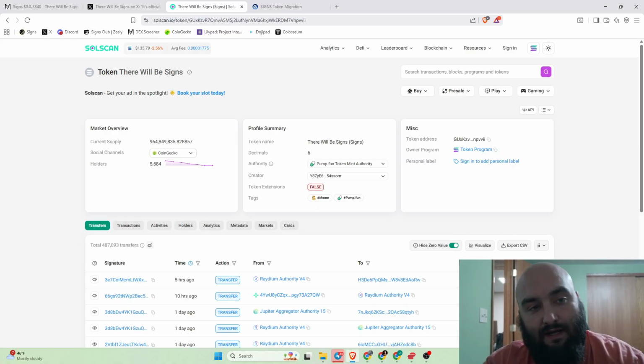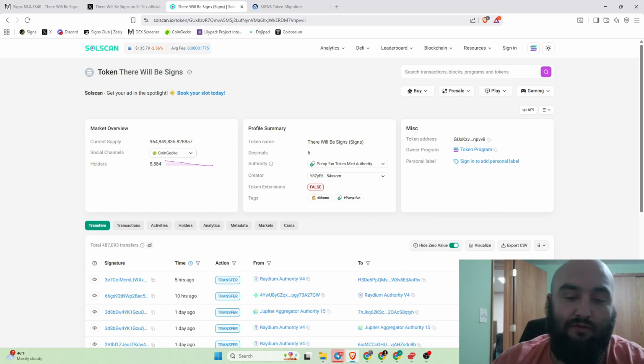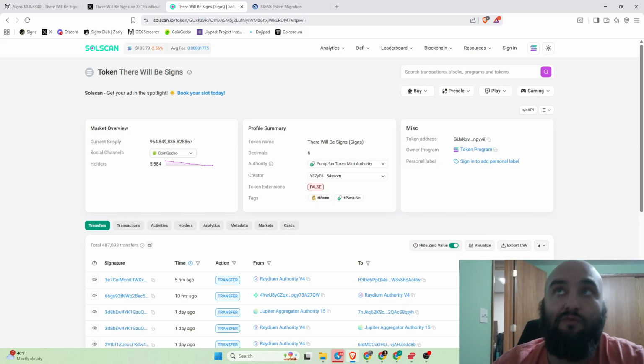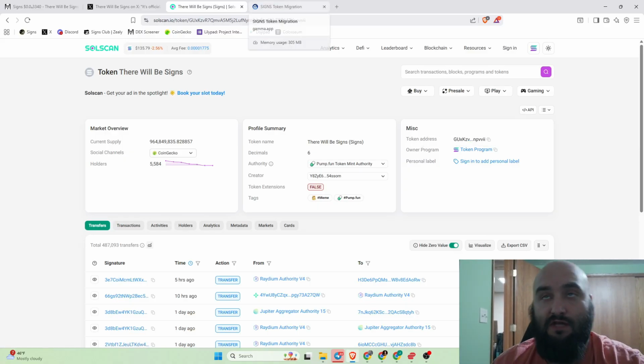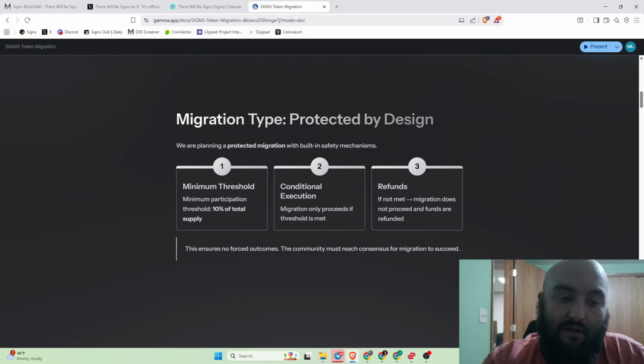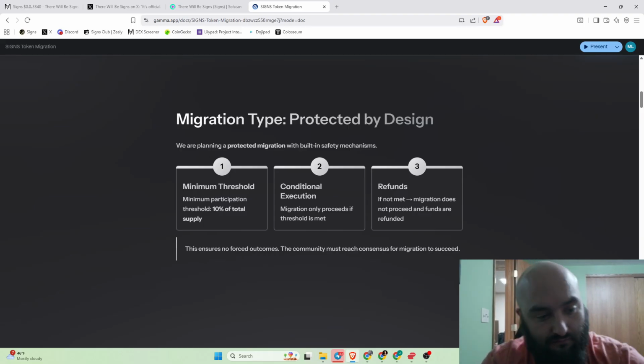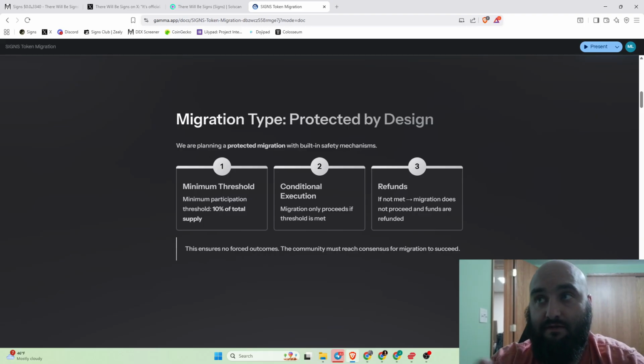So it's a migrate fund token. It's a representation of your claim to the new tokens. Okay, so during that 14-day window, you go exchange your current signs for MFT. And then there is a 90-day period where people that are late to the migration can also go through and claim.